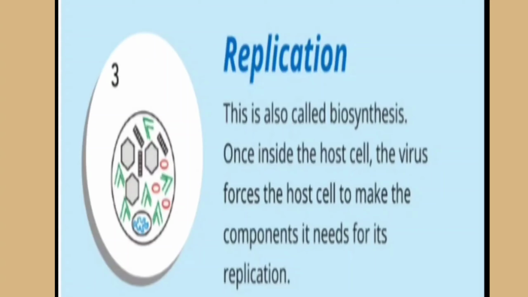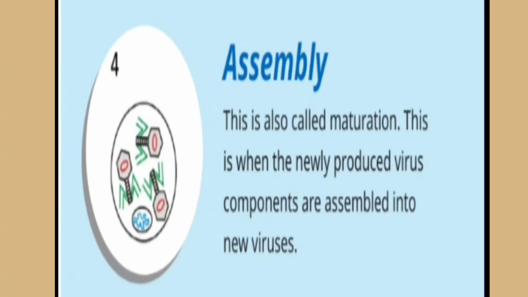And then the next stage, assembly. As the virus grows, its different parts are assembled together and form a new virus structure. So the one virus is converted into many viruses, and this is also called maturation.